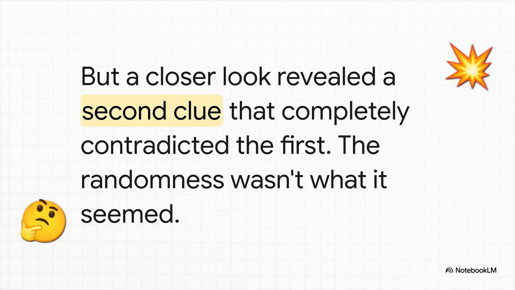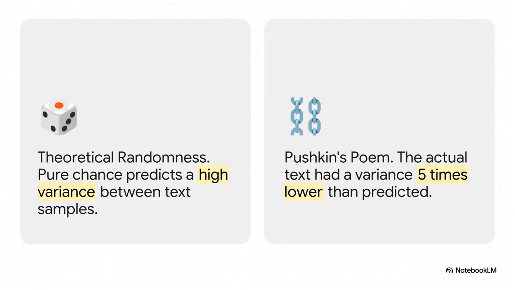So Markov dug in a little deeper, and that's when he found this second clue, the one that completely turned everything on its head. And here is the big contradiction. He looked at the variance. That's just a fancy way of saying how much the different chunks of text varied from each other. And what he found was that the variance in Pushkin's poem was 5 times smaller than what you'd expect from pure chance. So the dice weren't just random, they were loaded. Something was constraining the language, pulling it into a tighter pattern.